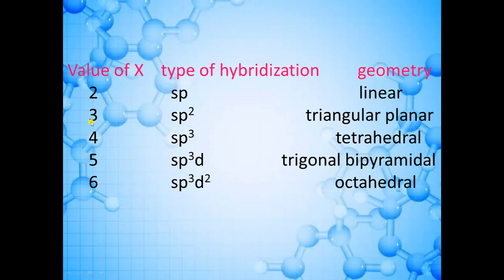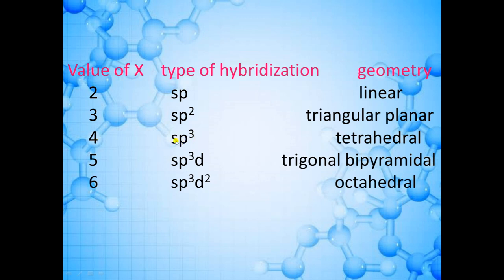You can see here that if the value of x is 3, then 1 s orbital will come and 2 p orbitals will come, right? The s orbital will be only 1 in all the hybridizations, because only 1 orbital is present in s. And the maximum p orbitals can be 3. So when the value of x is 3, the hybridization will be sp2. When the value of x is 4, the type of hybridization is sp3.